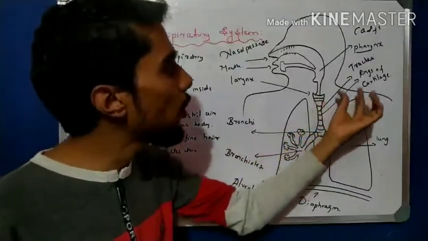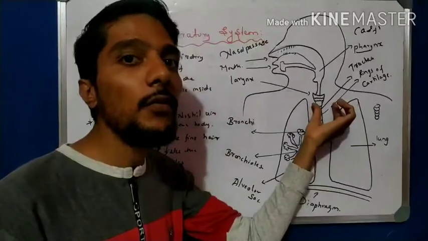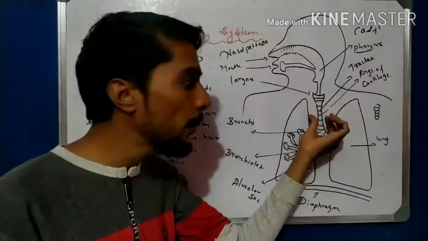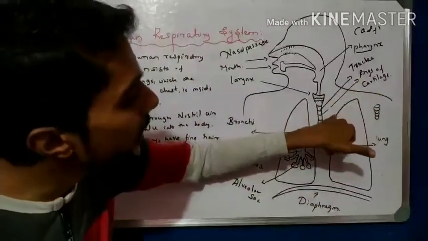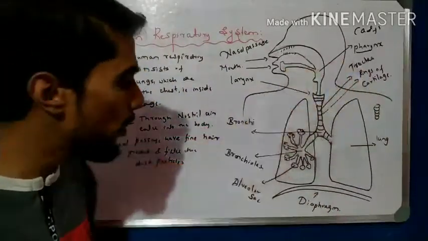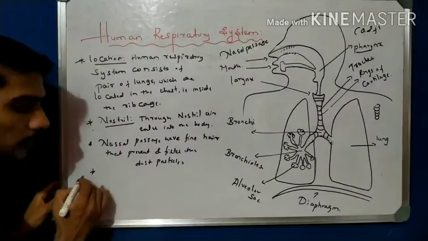And after the larynx, we observe the trachea, the air pipe, and that is made up of rings of cartilage. Why the trachea is made up of rings of cartilage, that is important. So the answer for that you write here.